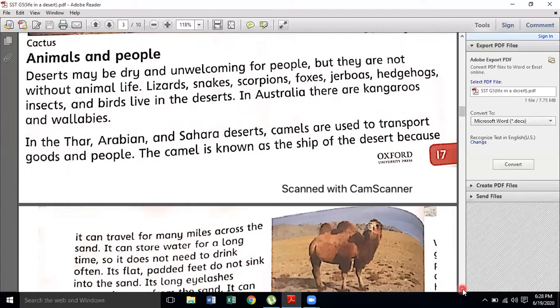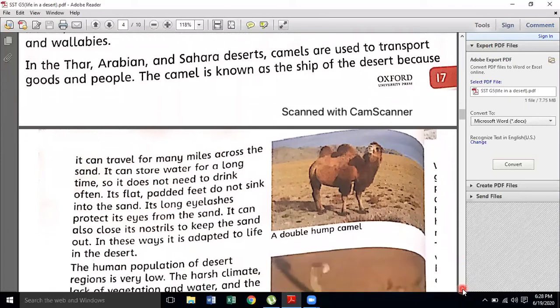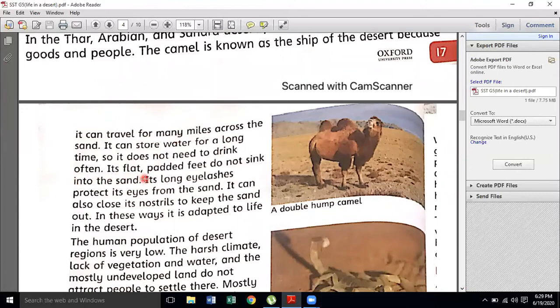Plus, if you have ever seen a camel, Allah Ta'ala blessed the camel with such large feet that can grip the desert. It can travel for many miles across the sand. It can store water for a long time, so it does not need to drink often. Its flat padded feet do not sink into the sand. Obviously, Allah Ta'ala blessed him with such flat padded feet, so it will not sink into the ground. Its long eyelashes, I told you, protect the eyes from the sand. It can also close its nostrils to keep the sand out. This is a very different thing: we can close our nose so that soil does not go into it. In these ways, it is adapted to life in the deserts.